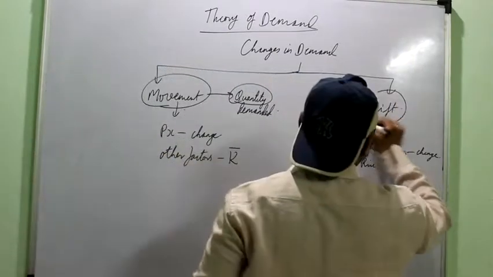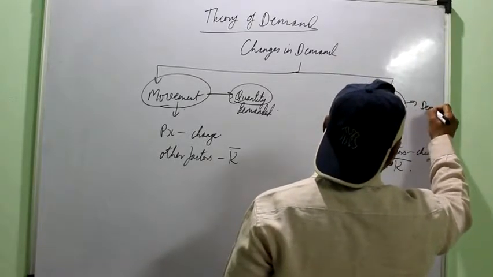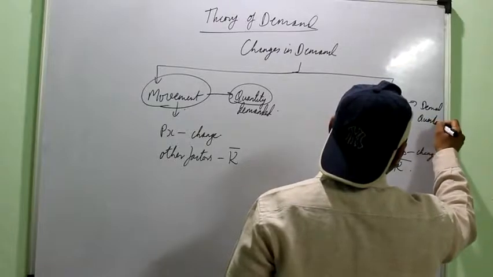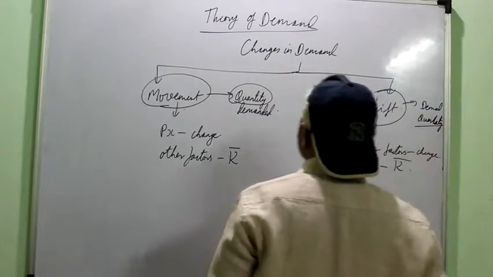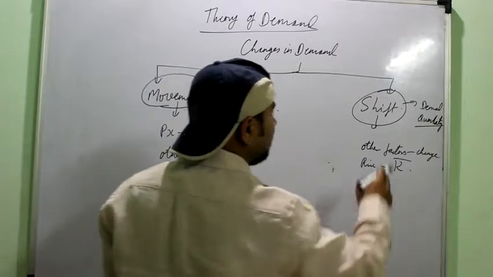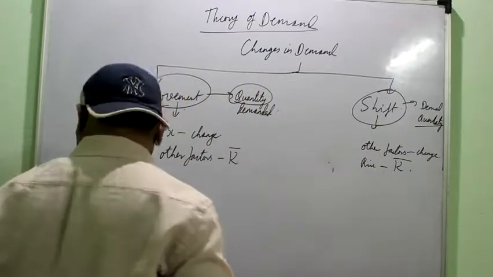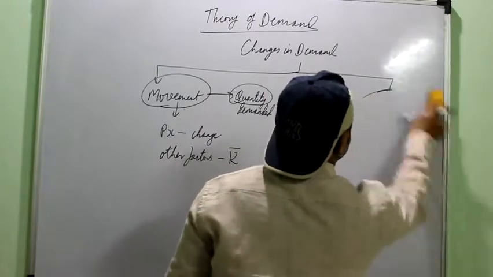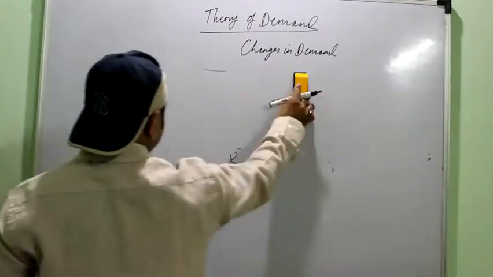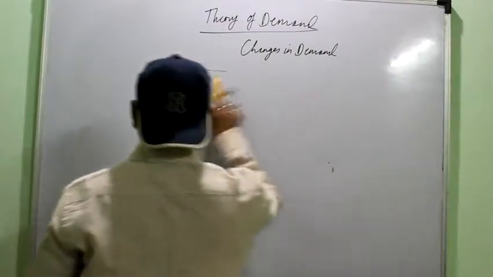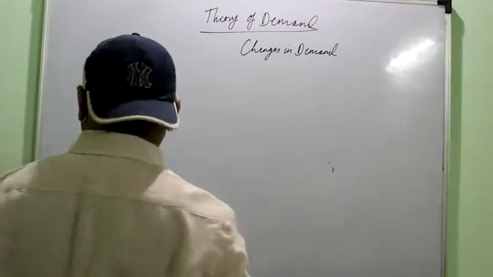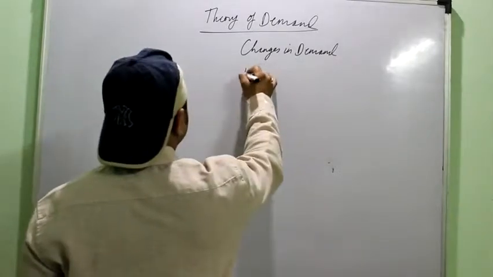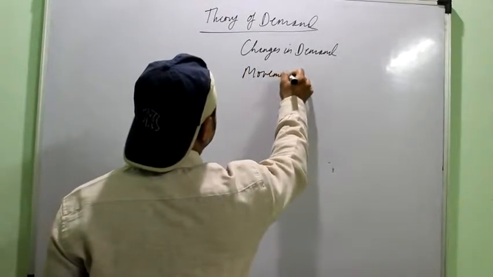And when the word is used simply as demand or simply as quantity, then it refers to the shift in demand. Or you simply can understand that movement is simply the representation of the law of demand, right? Other factors remaining the same. So first we will study the movement.